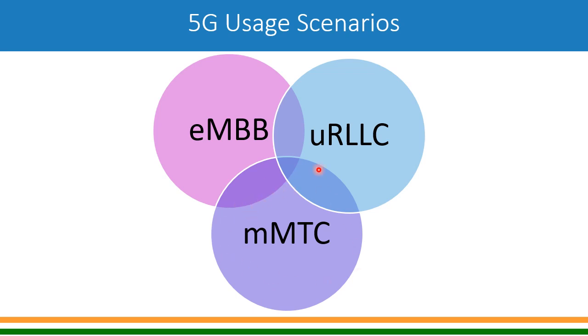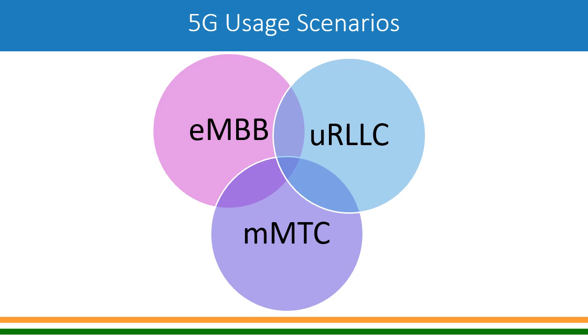And of course deep coverage will also be a requirement for these devices, because these devices will be installed at remote locations like agricultural fields, etc. So they have to get a good signal from the 5G radio.